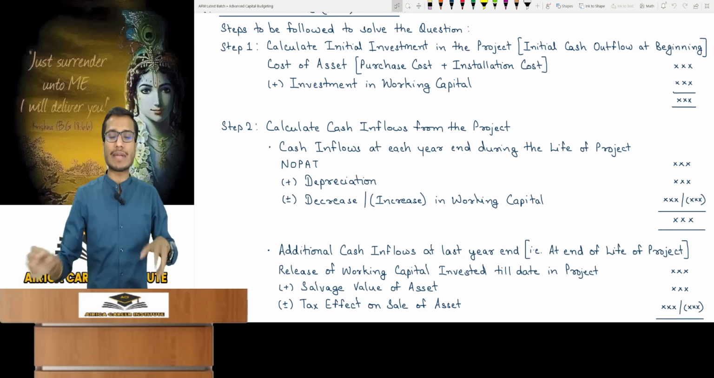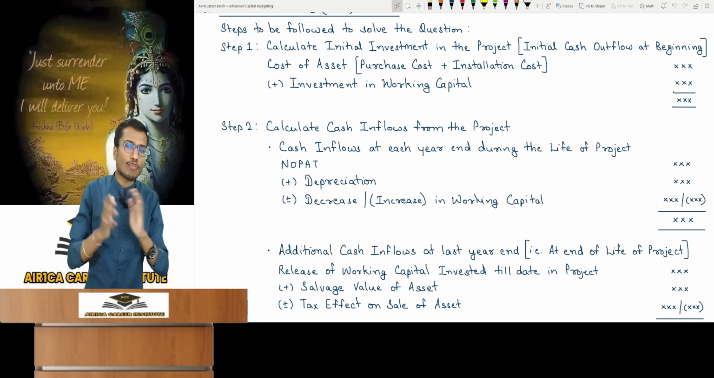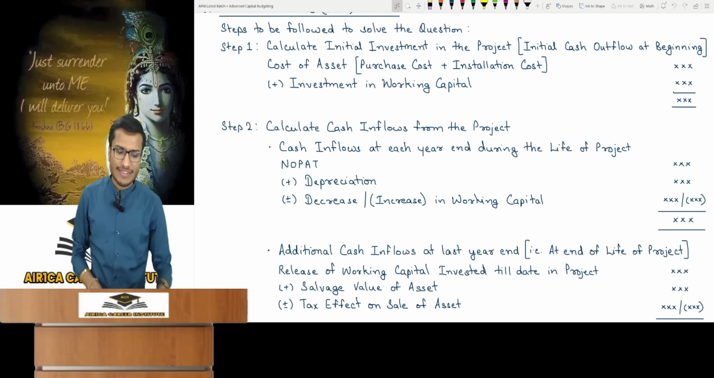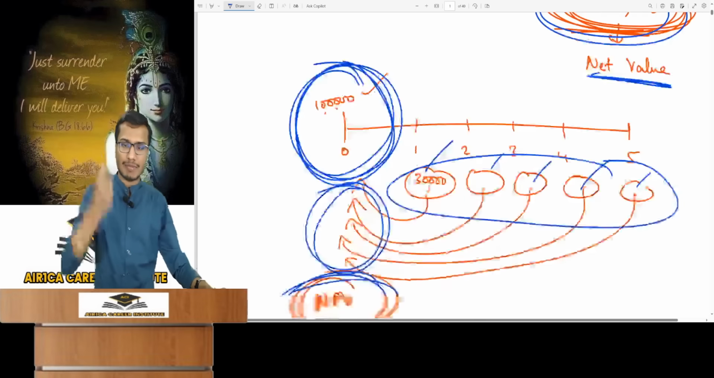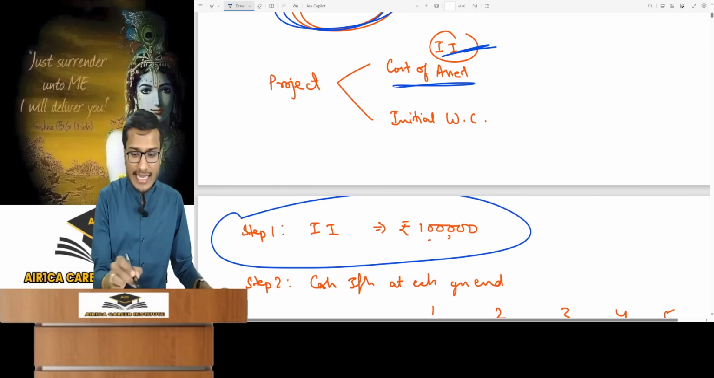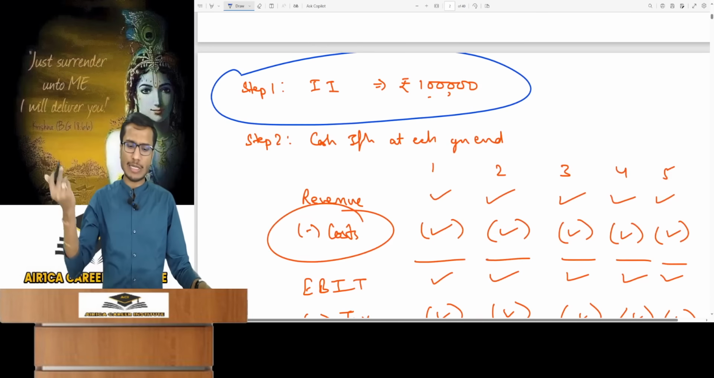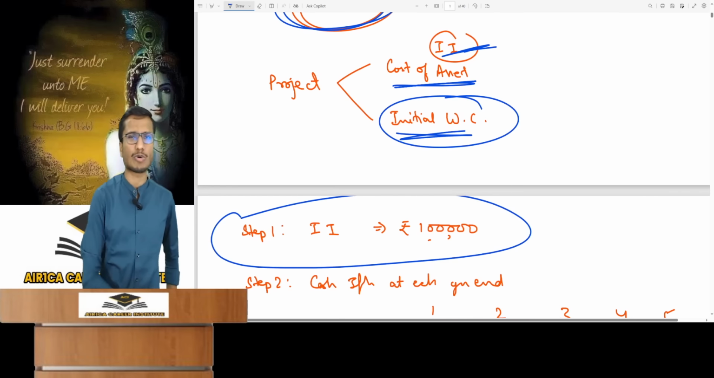Plus, if you have to invest some money in working capital at time 0 for your project, then you have to take that as well. Investment in working capital. What is this? Let me explain the investment in working capital. Look, there are 2 types of initial investment in a project. Initial project investments involve asset cost and working capital.